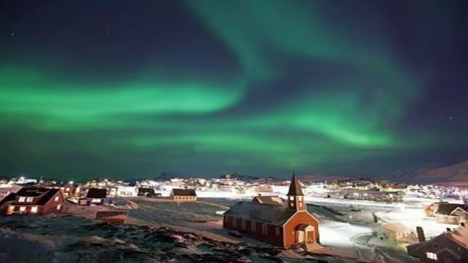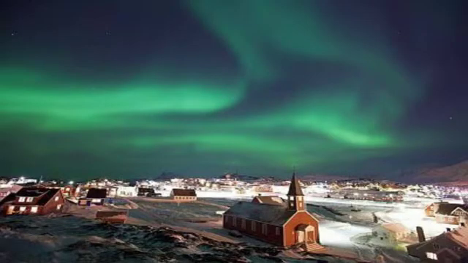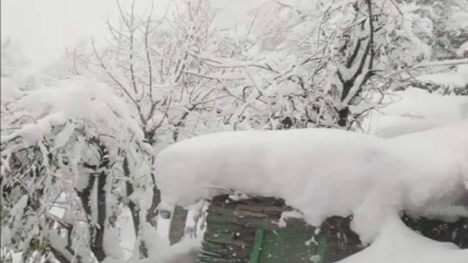It snows continuously, and strong cold winds blow at all times. There is a lot of snowfall, and very strong cold winds blow all the time in Greenland.